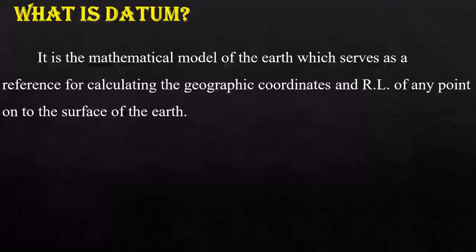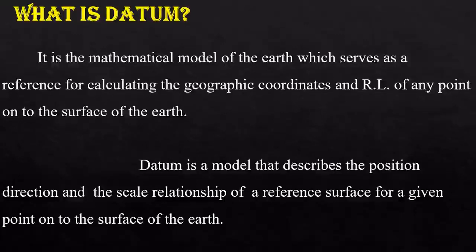To measure the reduced level of any point, you have to take a reference point, and we measure the reduced level with respect to it. That reference point is called datum. A datum is a model that describes the position, direction and scale relationship of a reference surface for a given point to the surface of Earth.